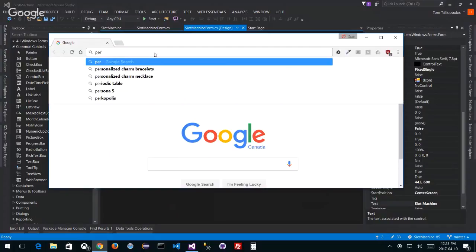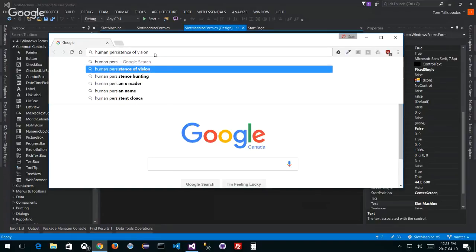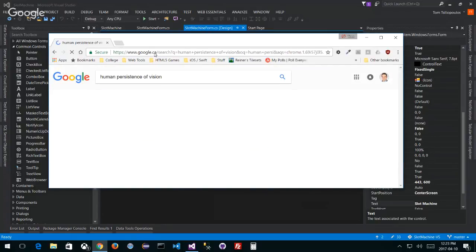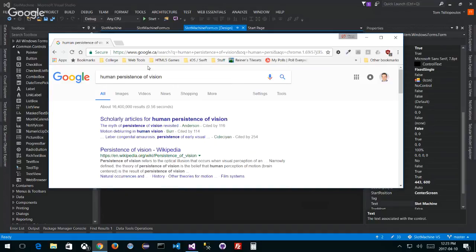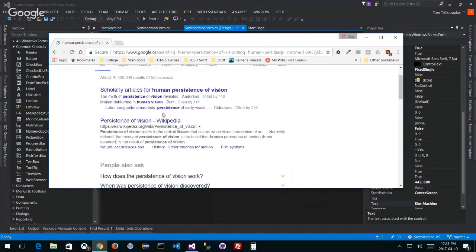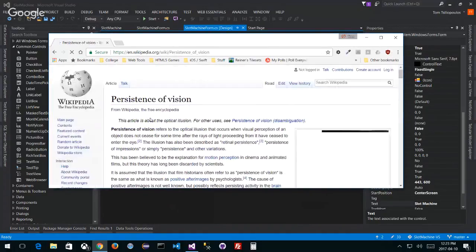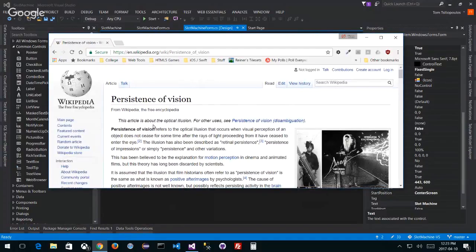So if I say, and I want to not just talk about any persistence of vision, I want to talk about human persistence of vision, right? Because there is different persistence of vision for different animals and other kinds of things. For example, bees have a very, very high persistence of vision, right?